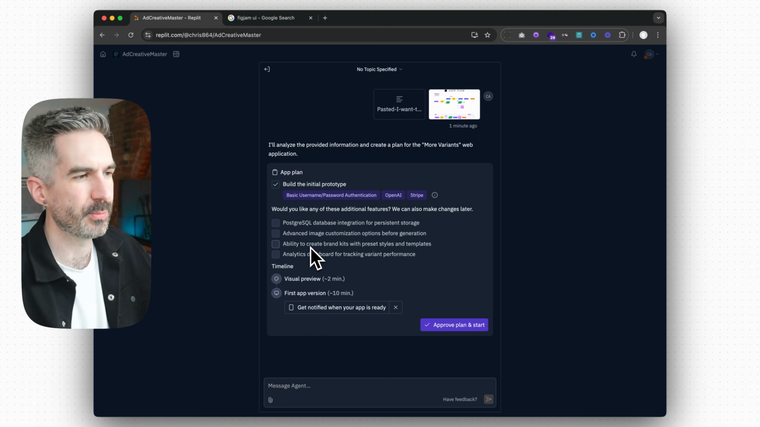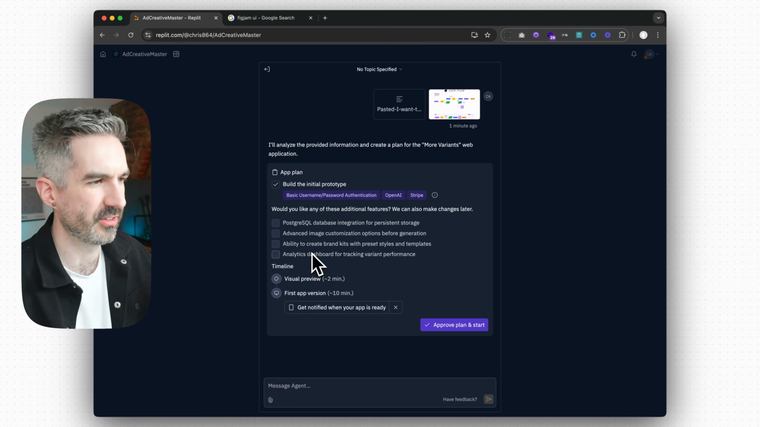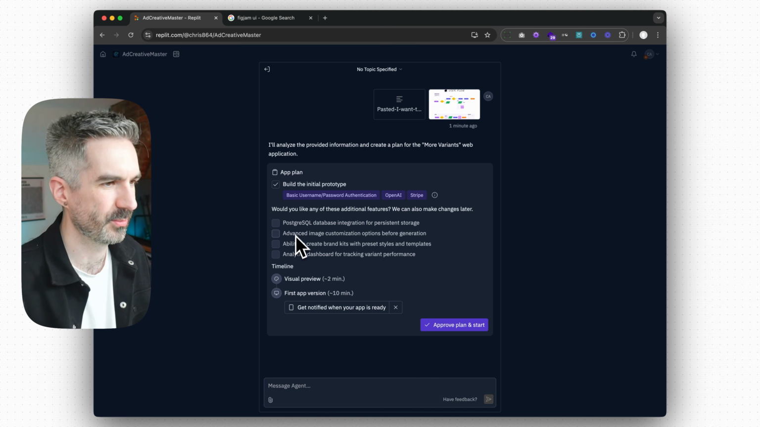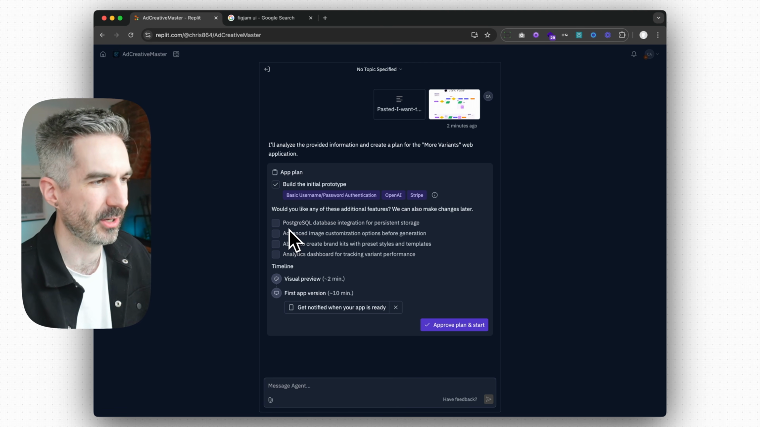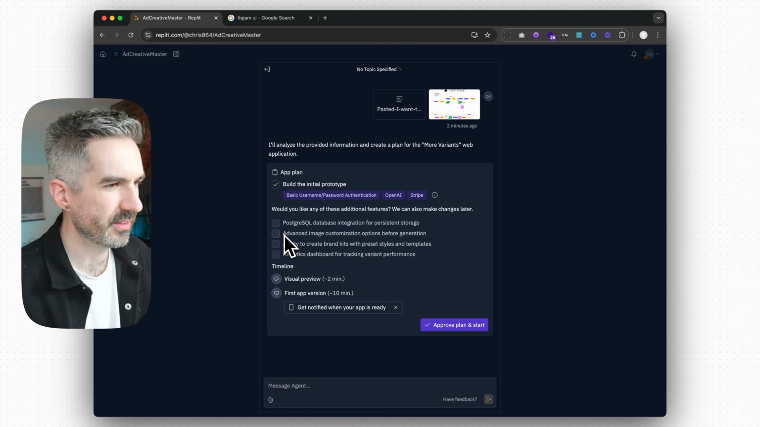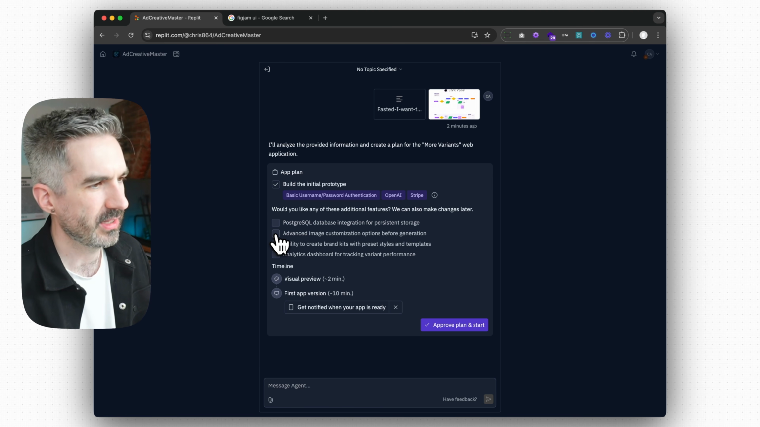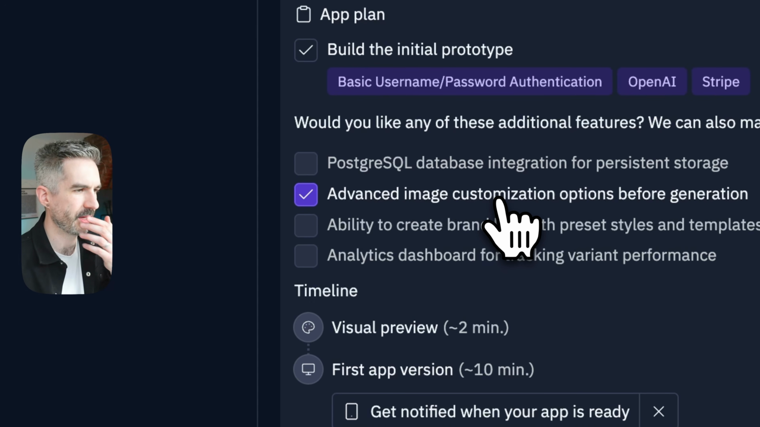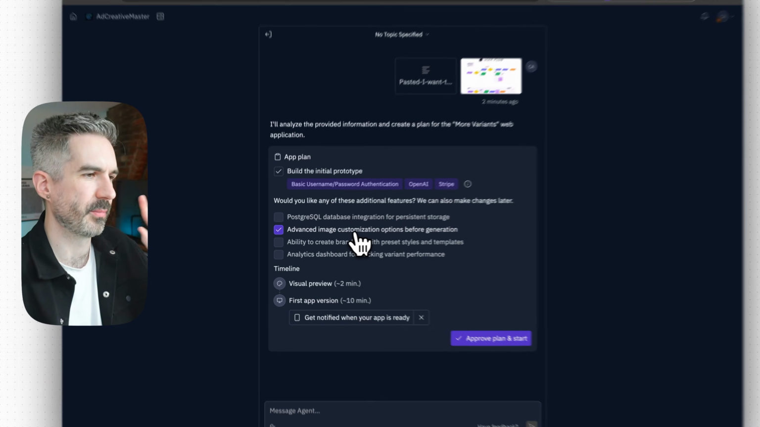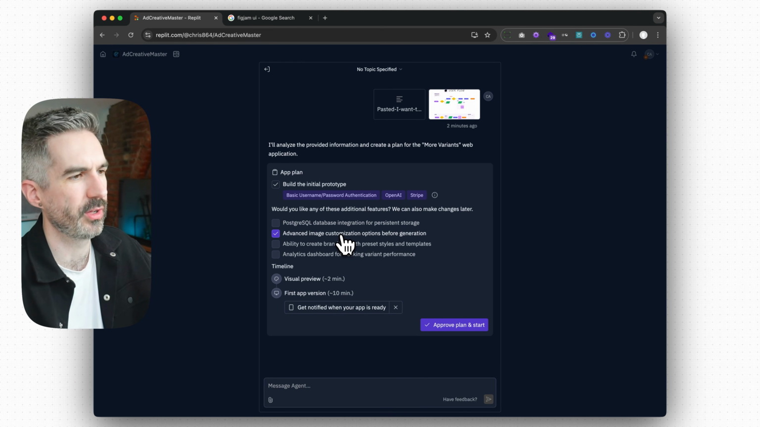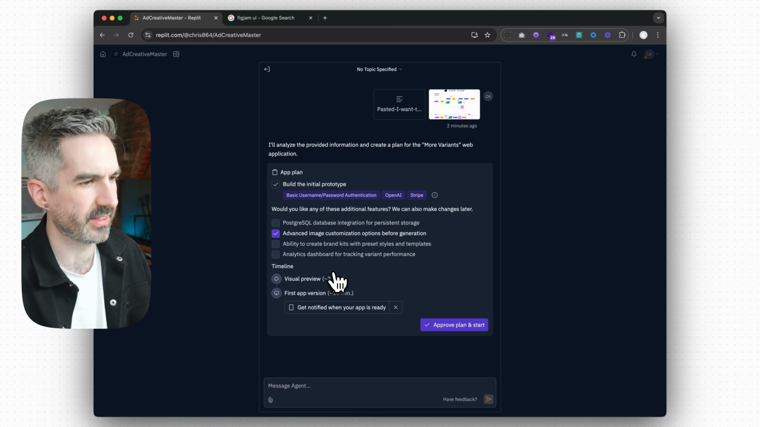And remember, we're just building one key feature, a very simple app to test. It's very easy to get drawn into these features, but you don't have to select them. I would probably recommend against it. Advanced image customization options before generation, I think that would be quite good. I'm going to add that one in because I do think that what this is missing is some control over the variants that I want to create. And so I'm going to add that in there.